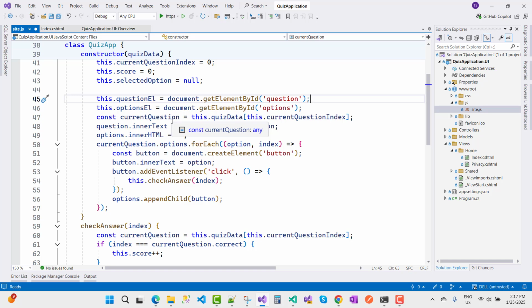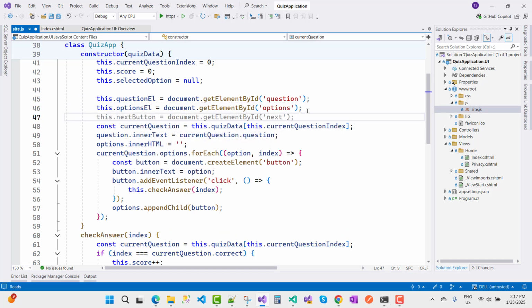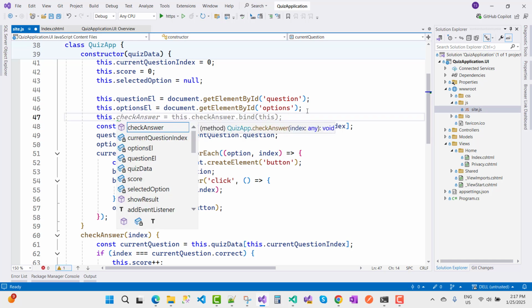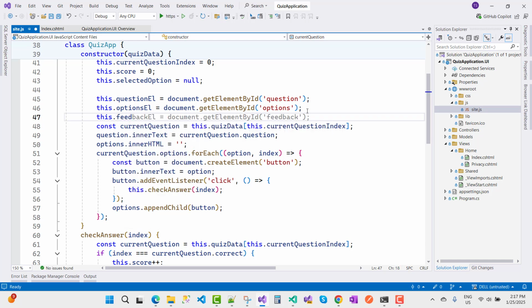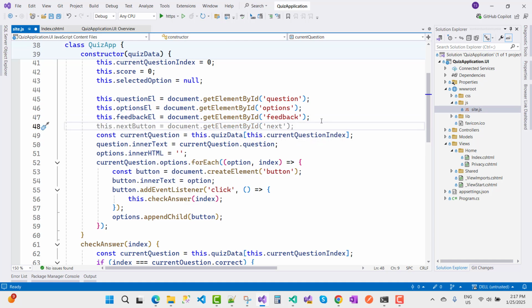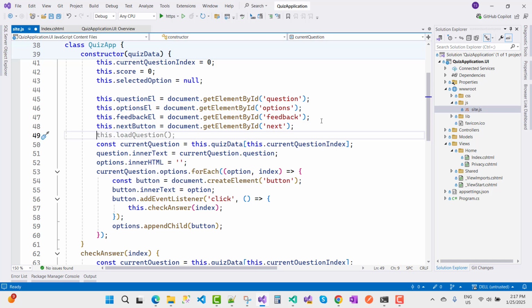Now the next one is the feedback. So this.feedbackElement, document.getElementById feedback, and the next part is the next button. That's cool. This.nextButton, and the restart button is also there.